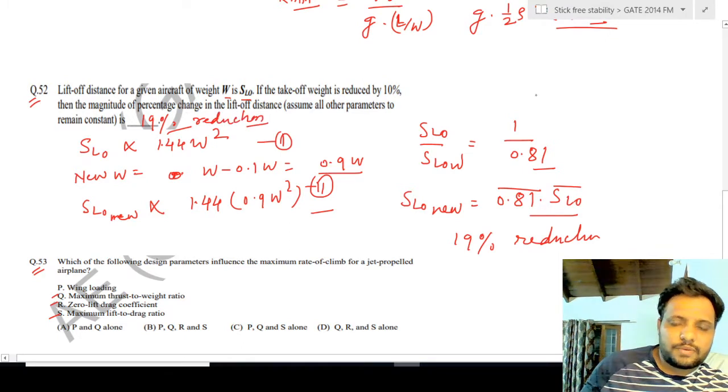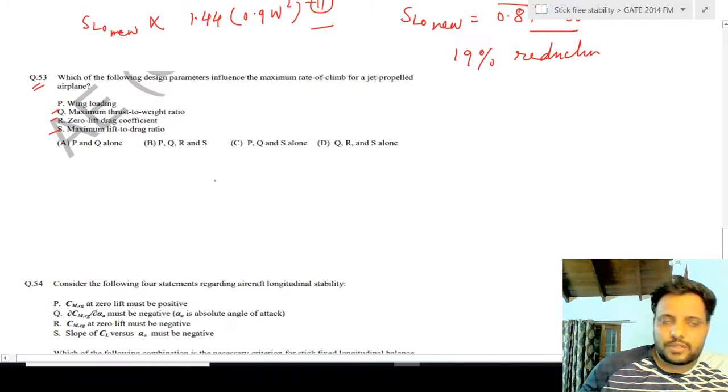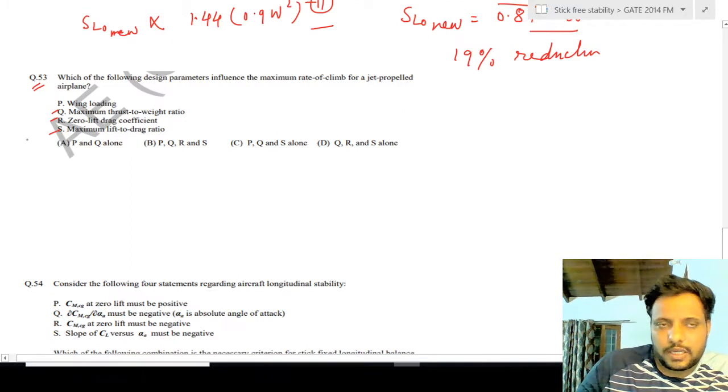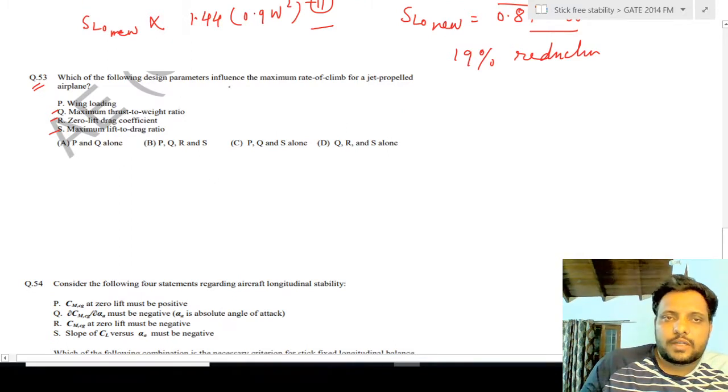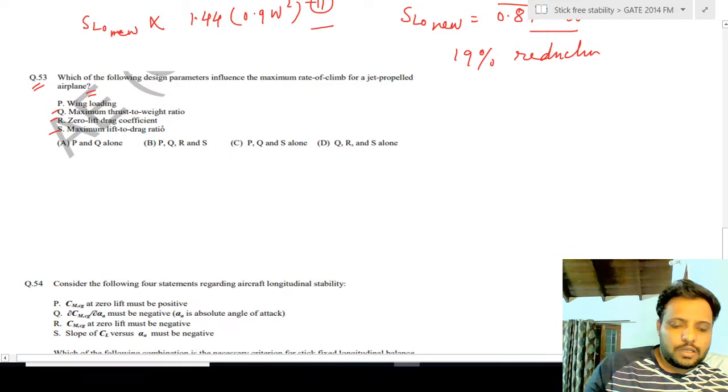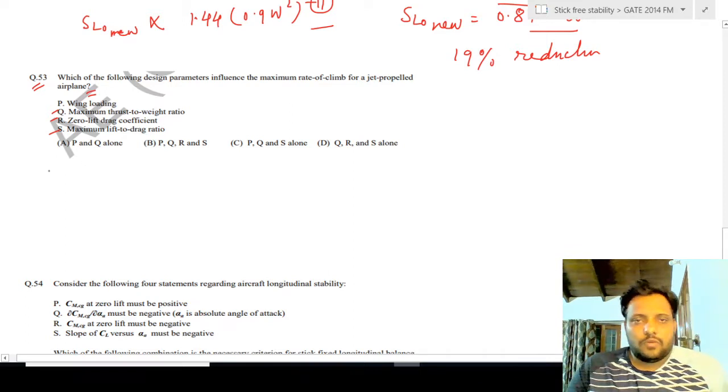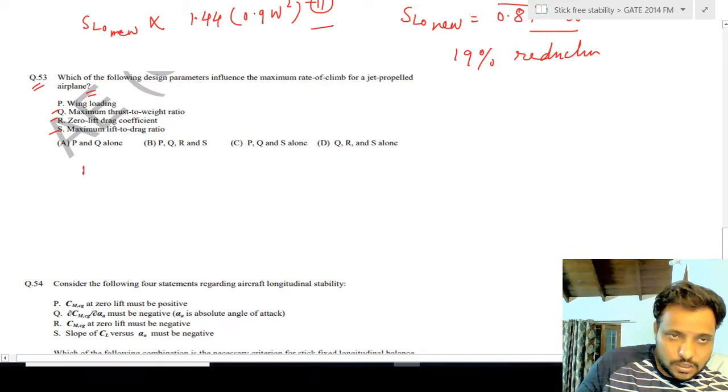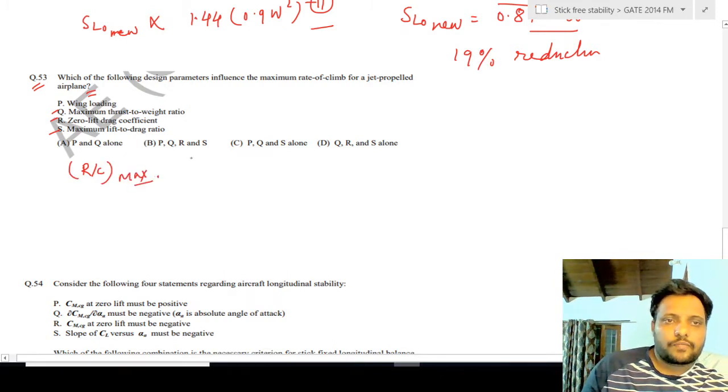Then question number 53. If we read it: which of the following design parameters influence the maximum rate of climb for a jet propelled airplane? So for the maximum rate of climb for a jet propelled airplane, we have to know what R by C max is.